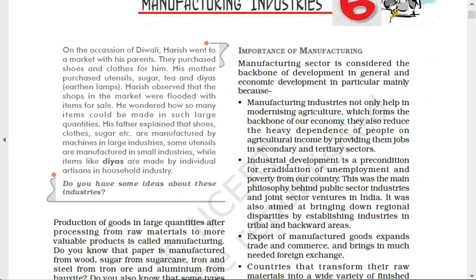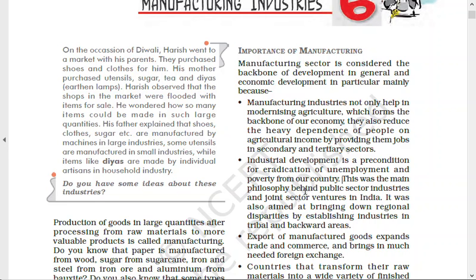The second point says industrial development is a precondition for eradication of unemployment and poverty from our country. This is what I told you: if more and more industries are there, small scale, medium scale and big industries, most of the people will be employed in those industries. This is how we can reduce unemployment, number one, and poverty also.